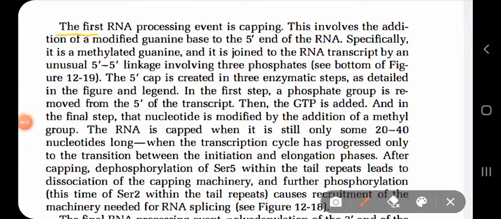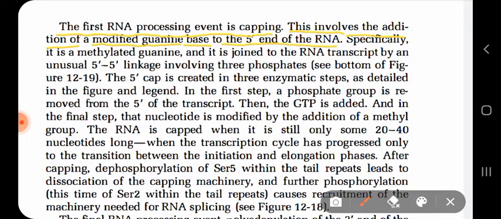So the first RNA processing event is your capping, right? And this involves addition of a modified guanine base to the 5 prime end of the RNA. So what happens during capping? Your modified guanine is added to the 5 prime end of the mRNA.